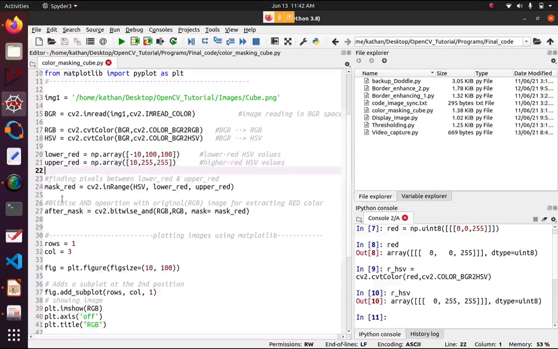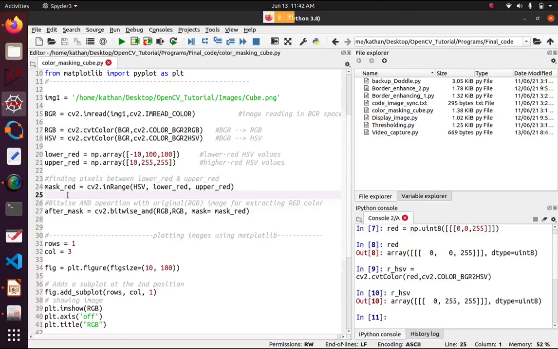Then we are making the mask. You have heard this word mask. What does it mean? Masking is basically removing noise, removing unnecessary things from the object or an image.